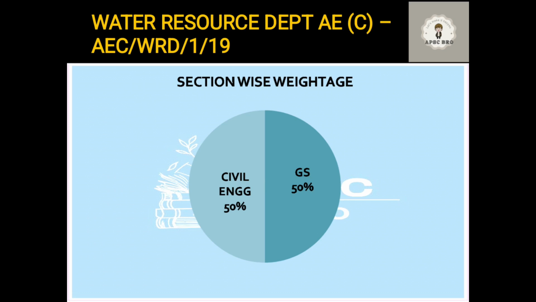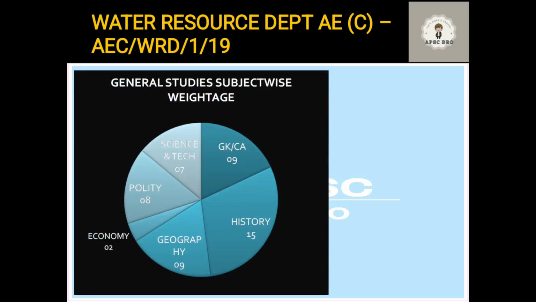First we'll discuss the subjects from which the 50 general studies questions were asked. If you see, 9 questions were asked from general knowledge and current affairs. The questions we have put in this category are current affairs questions, and general awareness or general knowledge questions which we cannot usually categorize in any other subject.